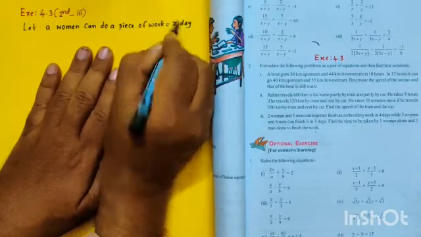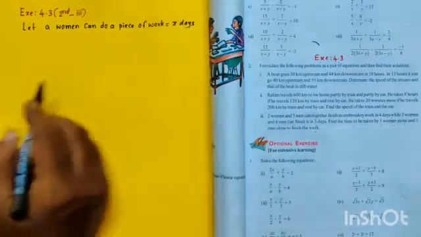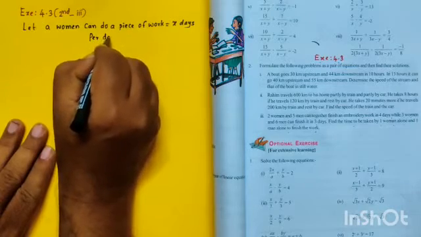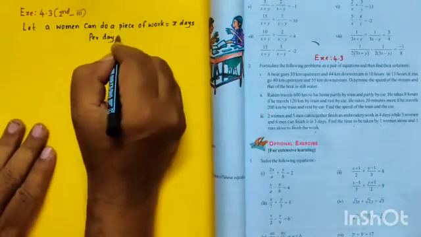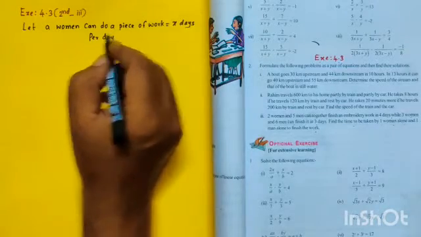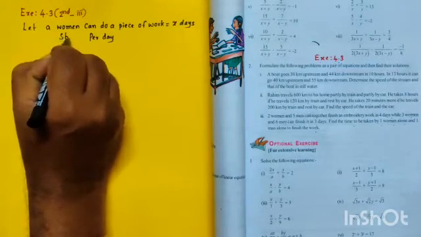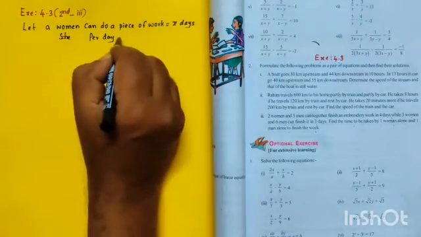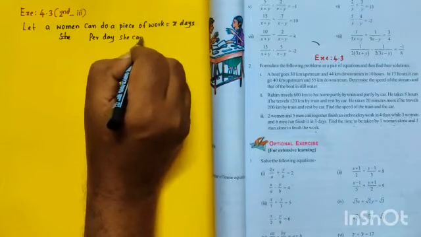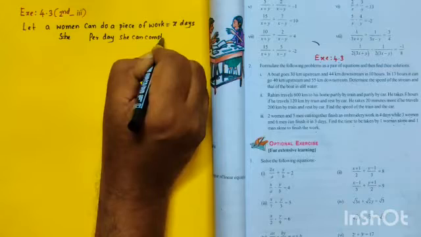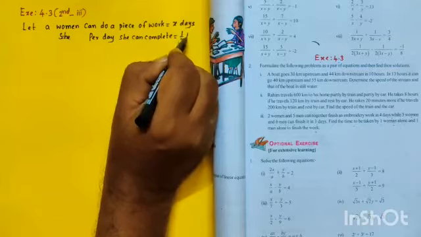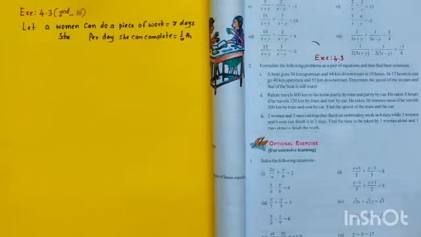If she can complete in x days, per day how much can she complete? Per day she can complete 1 by xth part. Is it clear for all?